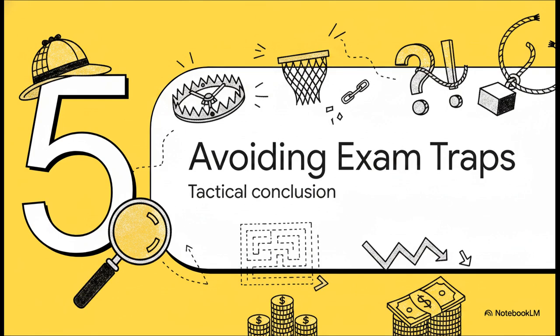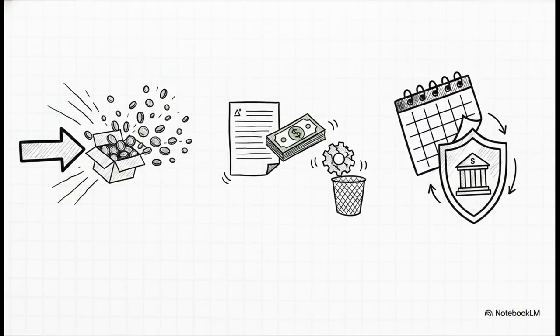Now, let's transition to our tactical conclusion in Section 5, avoiding common exam traps. Time to put on our detective hats. Let's rapid-fire some crucial fixes straight from the examiner's reports to make sure you secure maximum marks. Trap number 1, completely ignoring working capital recovery. The fix? You absolutely must release working capital as a cash inflow at the very end of the project.